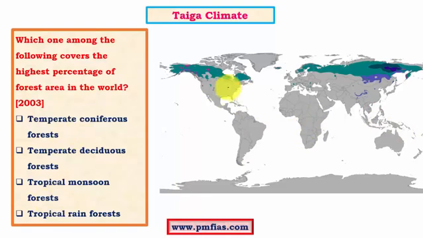So if you look at this, we can say that the taiga belt is the most extensive belt, and it has greater land area covered by forest. So the answer would be coniferous forest. Most of the forests come within the temperate region. We know that they are just below the Arctic Circle, and the temperate region exists within 22.5 degrees to 66.5 degrees north and south of the equator.